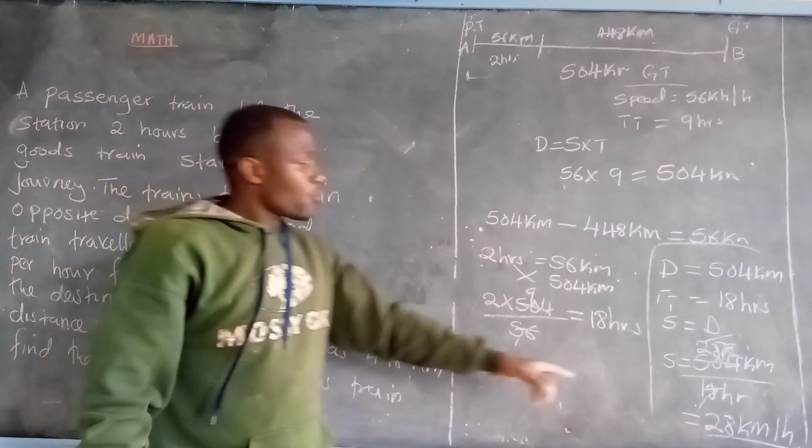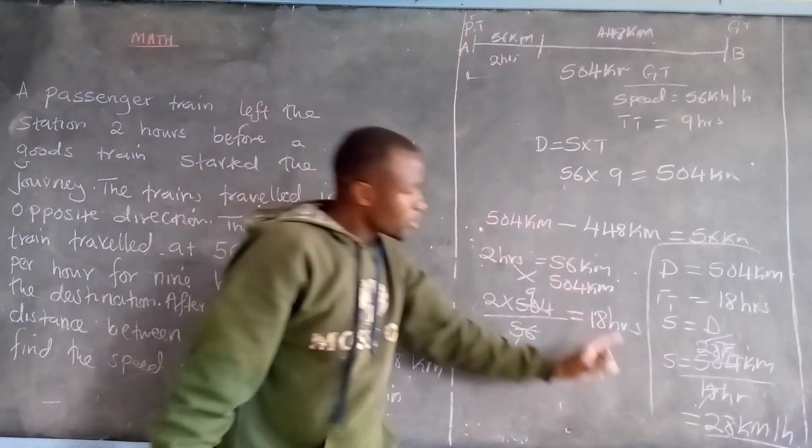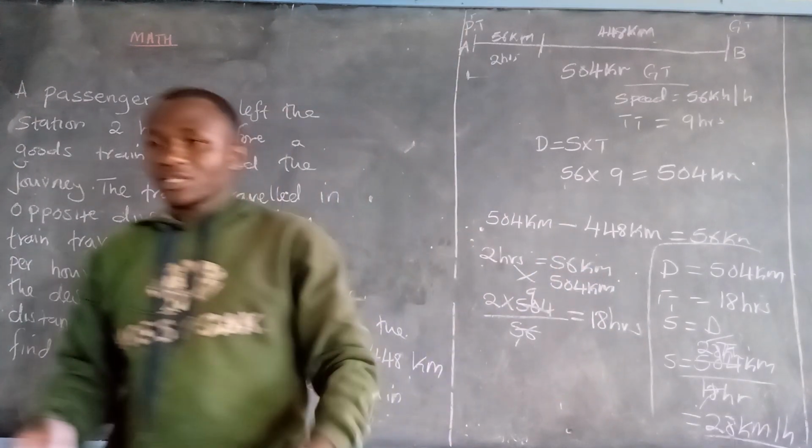The question actually was as simple as that. So the speed used by the passenger's train was 28 kilometers per hour.